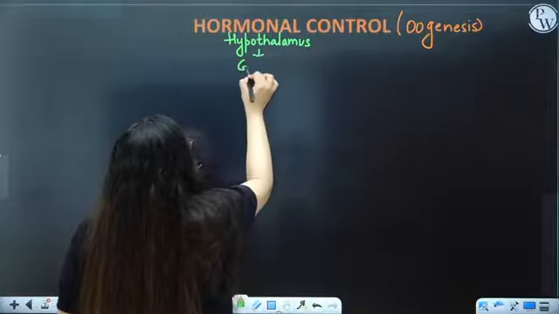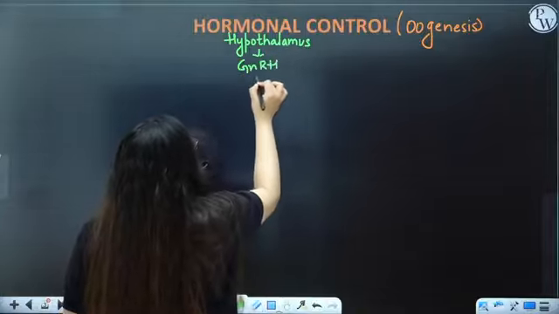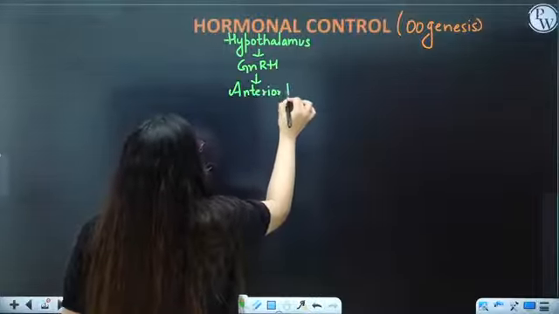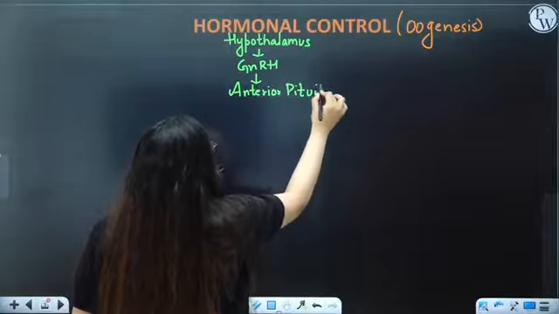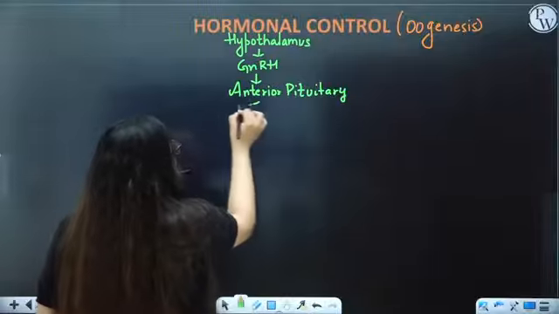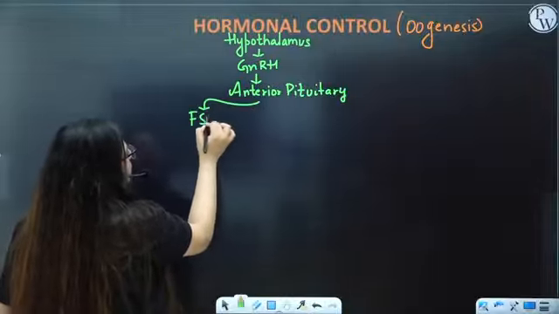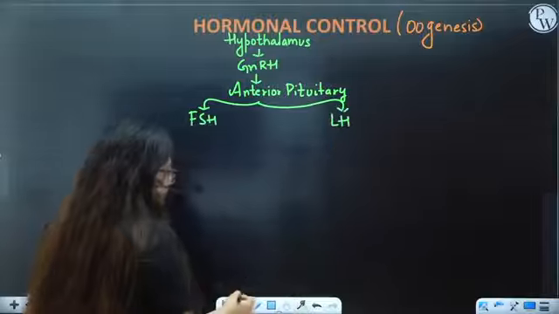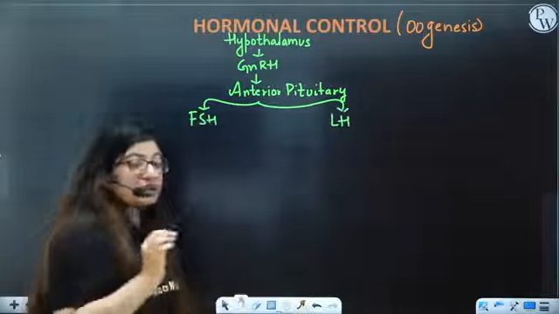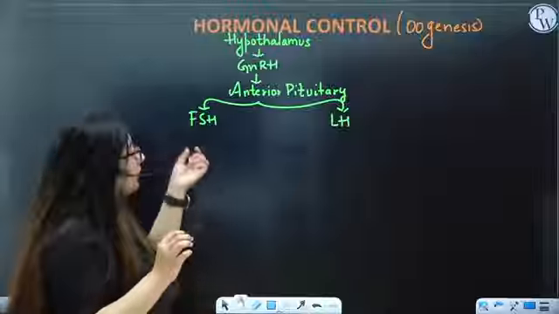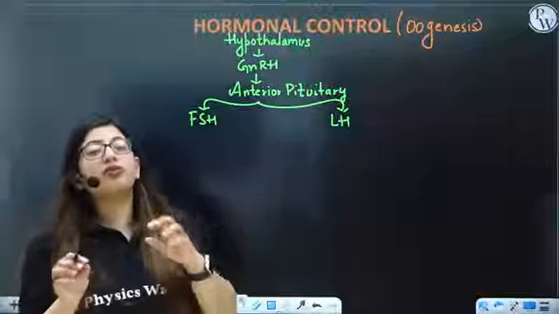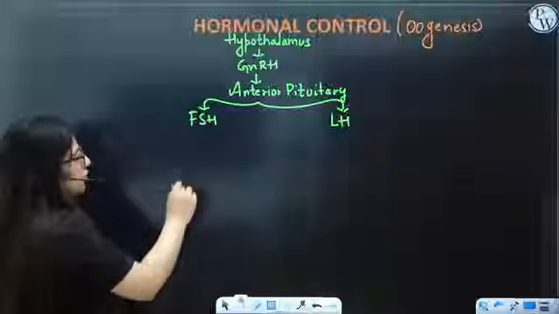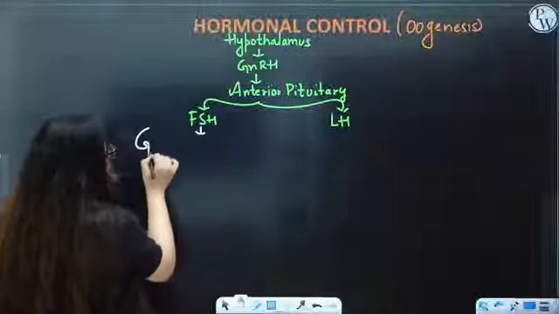Hypothalamus, as you know, will produce GnRH, and GnRH will go to the anterior pituitary. This is similar in male as well as in female. Again, the next step is similar. The anterior pituitary will produce FSH as well as LH. As we have discussed previously, FSH, which is follicle stimulating hormone, helps in the growth of ovarian follicle. So, whenever there is high concentration of FSH, there will be growth of ovarian follicle.